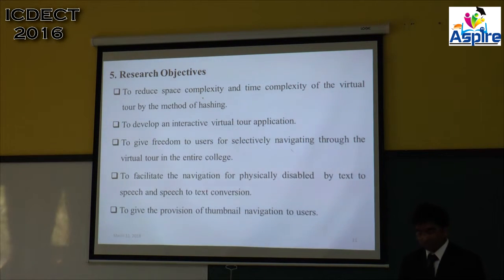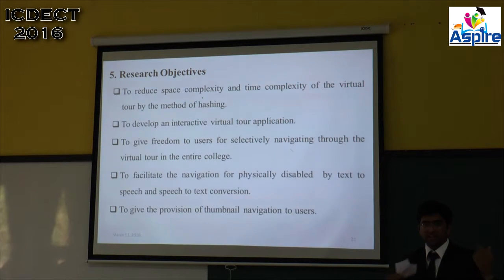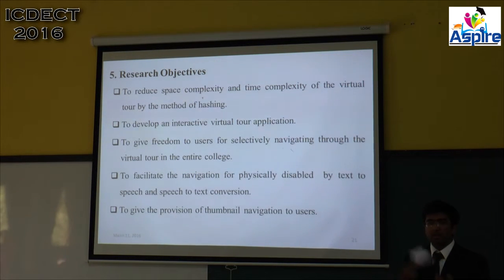So we use hashing to reduce the space. How did you come to the conclusion that hashing is the best solution? We came to that conclusion because if we want to show a particular skybox and we don't use hashing, then from a database of many skyboxes, like 100, like skybox IT, skybox chemical, skybox TQ, I'm just using the names.